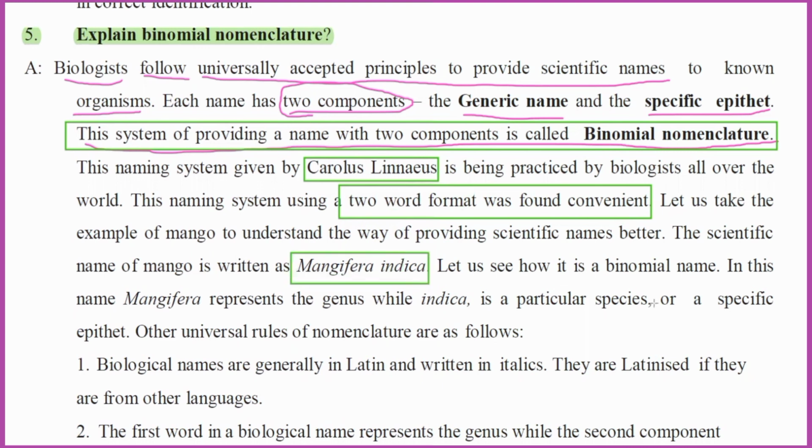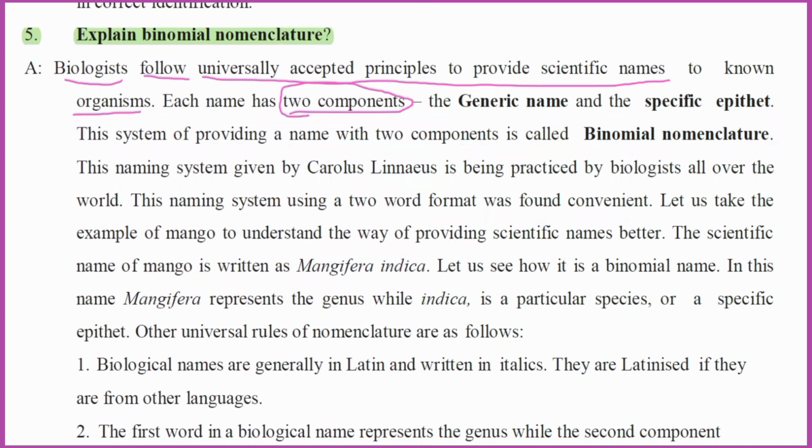So let us see how it is a binomial name. In this, Mangifera is the genus, while indica is the species, the specific epithet. Now the other universal rules for naming are as follows. We have to follow certain instructions while giving nomenclature to plants. These are most important at examination level.